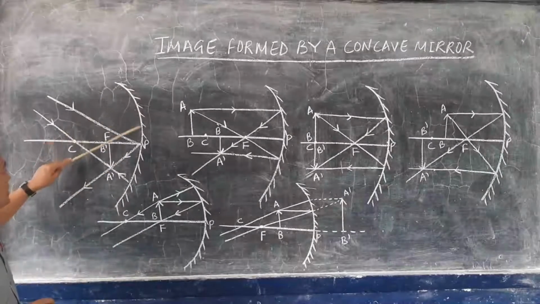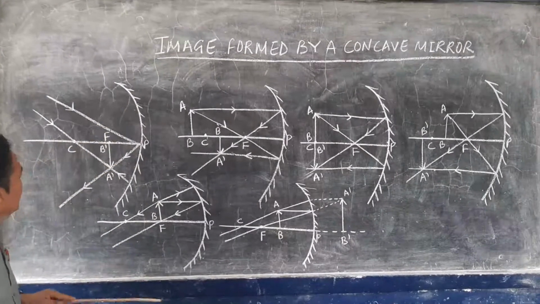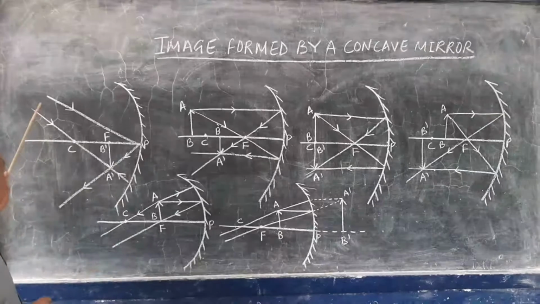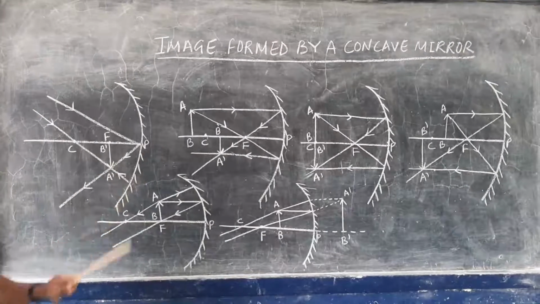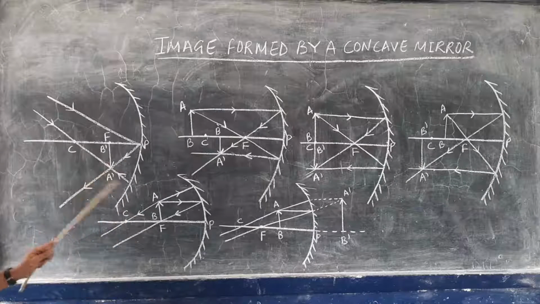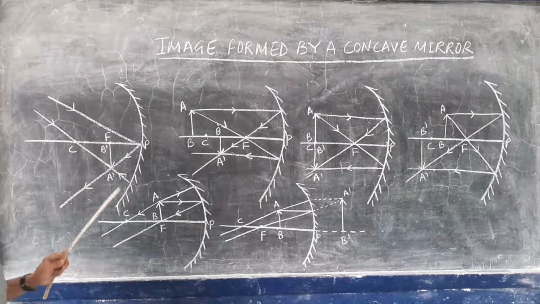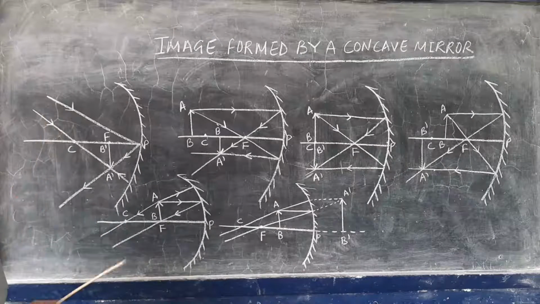Now you can see the first diagram here. This is the concave mirror, since the reflection is taking place from the inner side. This is the principal axis, a straight line. In the first case, the object is at infinity, which means far away. From the object, let us consider two rays coming, parallel to each other.